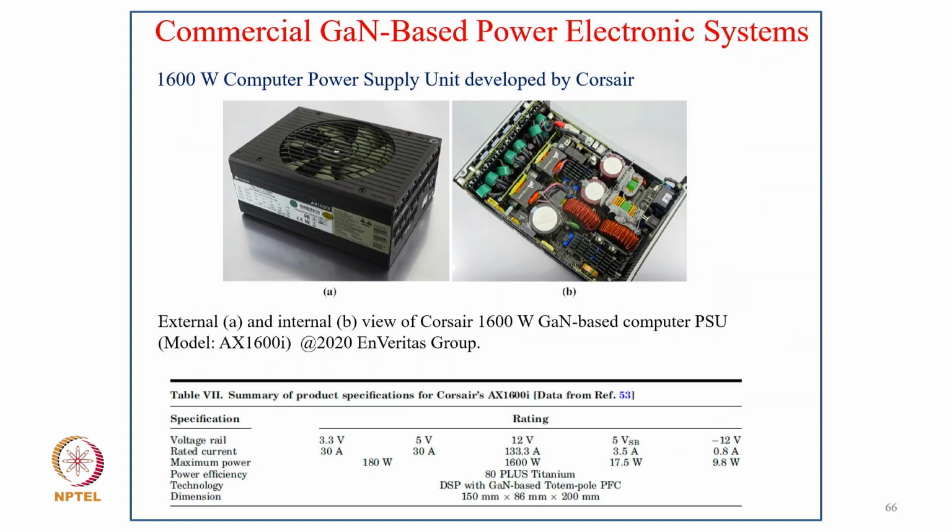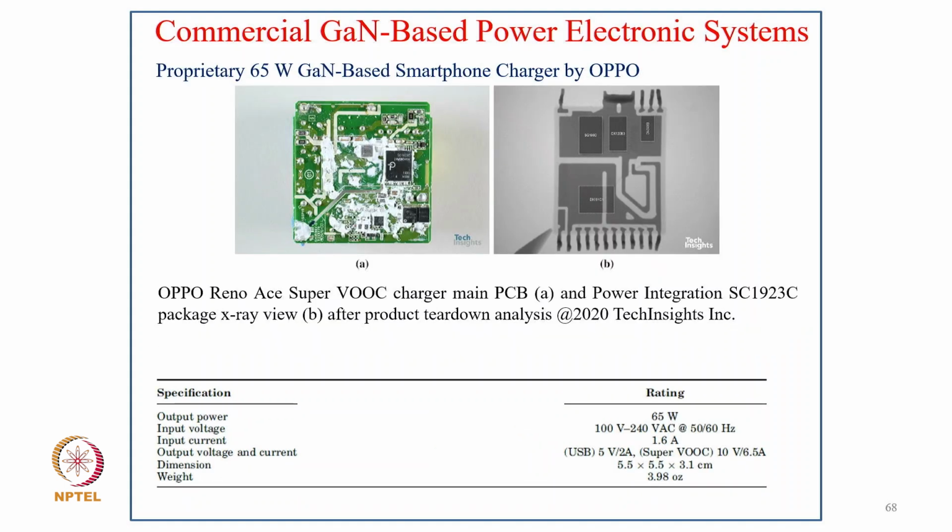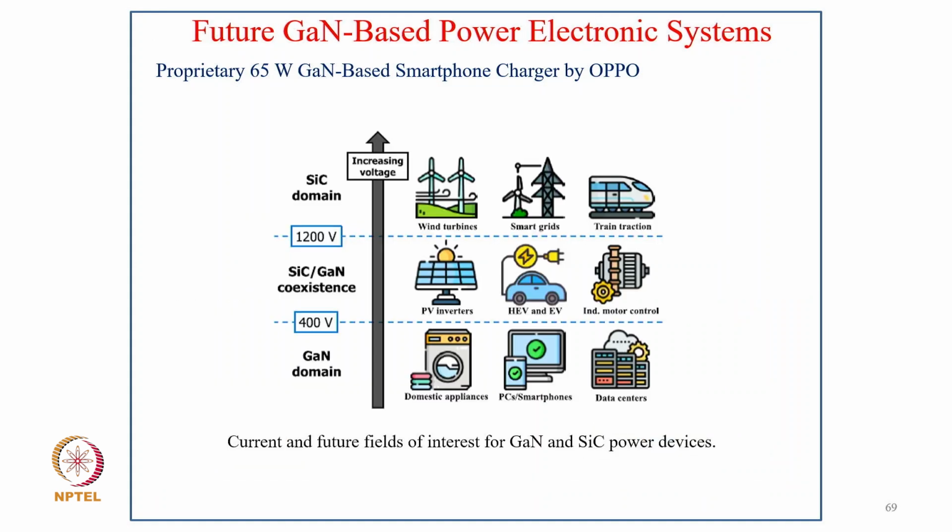Then the 1600 watt computer power supply unit developed by Corsair, with efficiency typically in the different voltage ranges. And then the 45 watt USB type C power delivery charger with a specification of voltage varying from 100 to 240 volt. You can use it in North America or India, at 50 to 60 hertz, in case of your laptop or so. Then the 60 watt GaN device smartphone charger. Then the 65 watt GaN device smartphone charger by Opito for different applications.